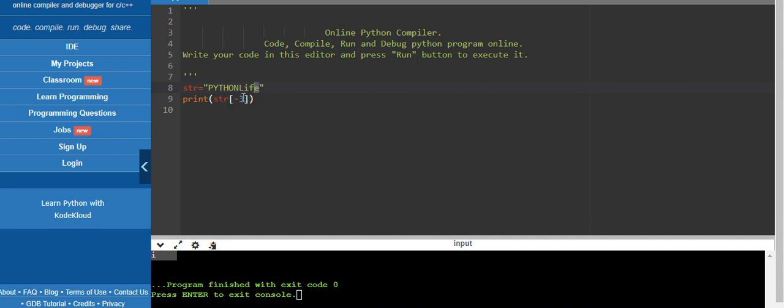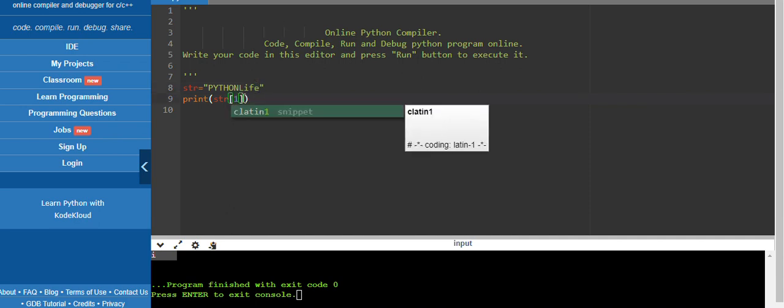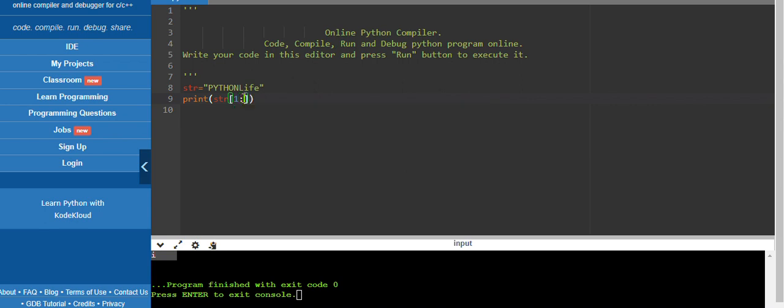Okay, let's take this example only. I want from 1 to 4 only. What will be coming? From the first index, means y, till 4, means y, t. This is the first index, second index, third index, and this is the fourth index. The fourth index will not be included in this, till only the third index. So only y, t will be printed over here.